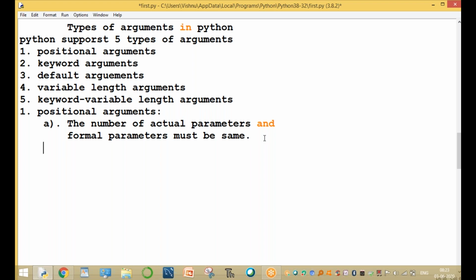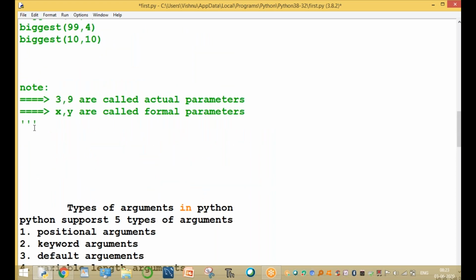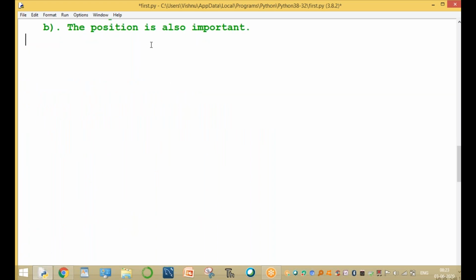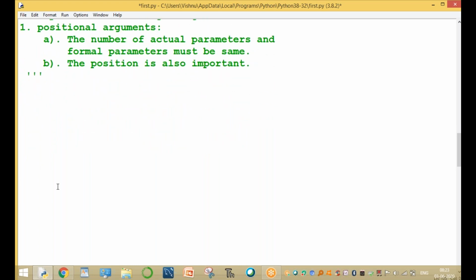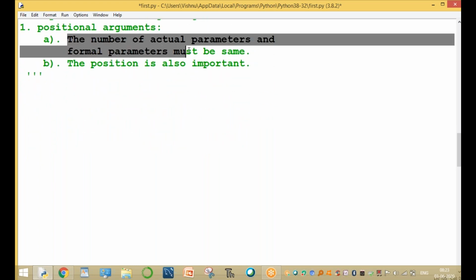And the second point is that the position is also important. Here the position is also very important. For example, assume that the position is very important. This is called a positional argument. So there are two points: the number of actual arguments is important, and the position is also important.